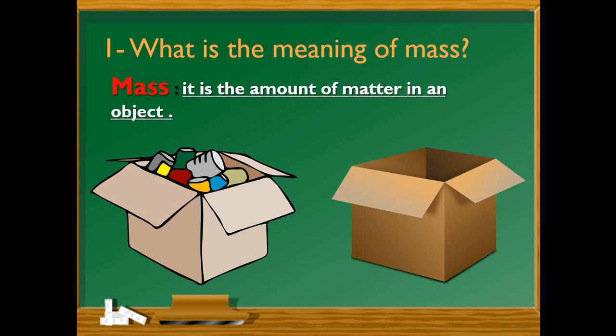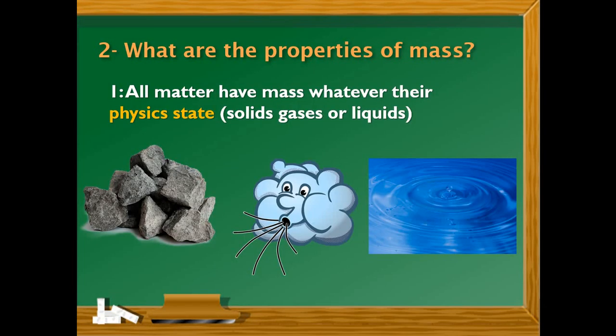Okay? Let's go to question number 2. What are the properties of mass? Anything in our life has a mass. For example, when I ask you about your car, please tell me what are the properties of your car. You will say, it's a red car, it's a big car, it's a family car, and it's a fast car. All of these properties are very important. So the mass also has properties, and we have 3 properties for mass.